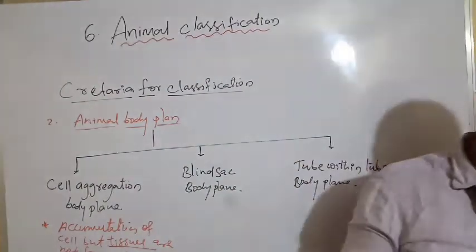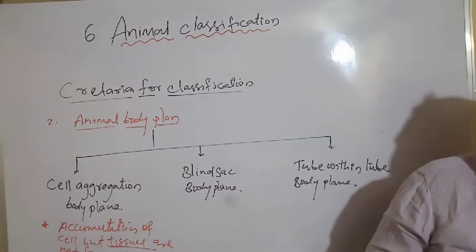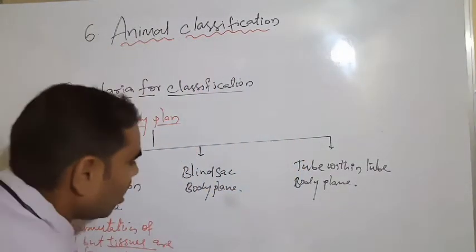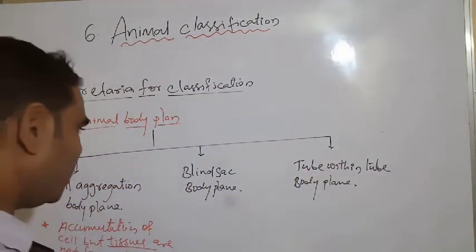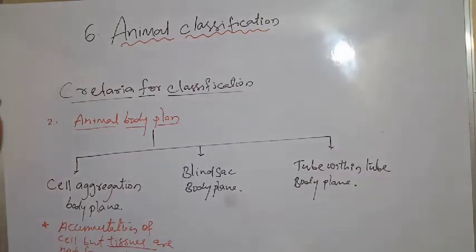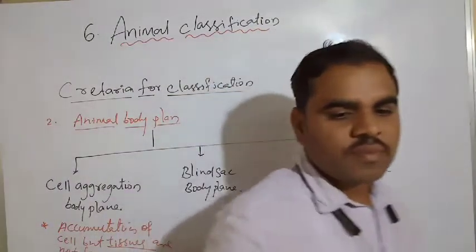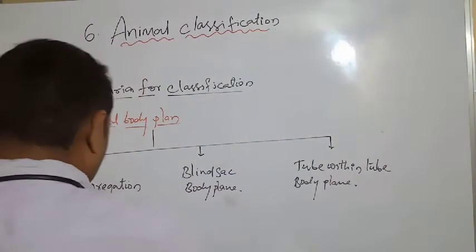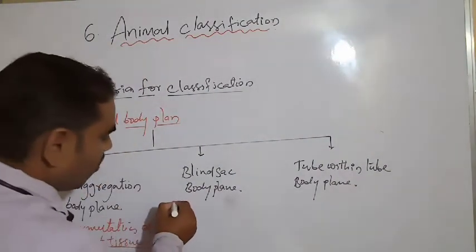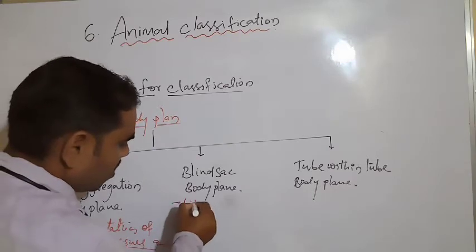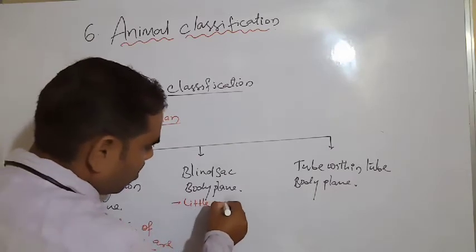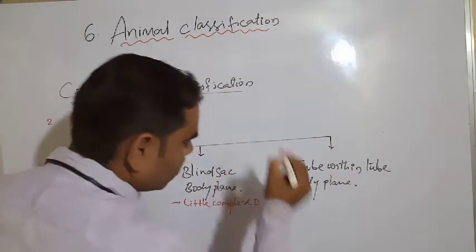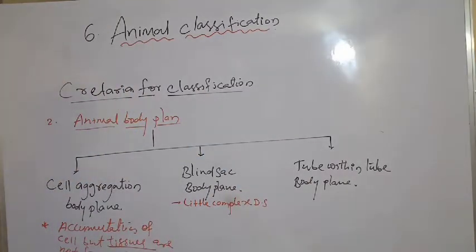Next, we have to see the blind sac body plan. What is the blind sac body plan? See here, a little complex digestive system is there.